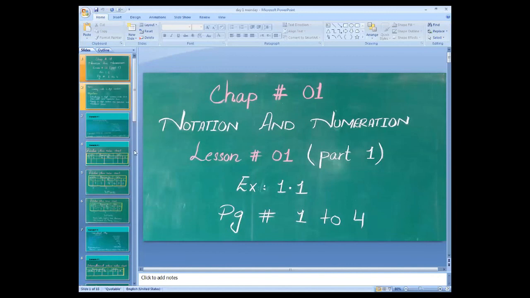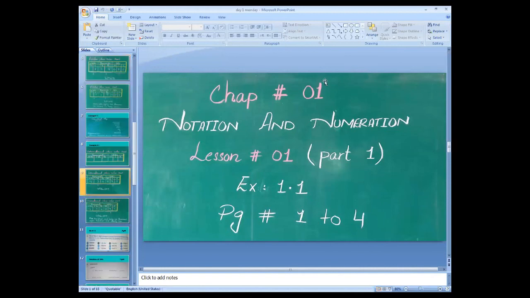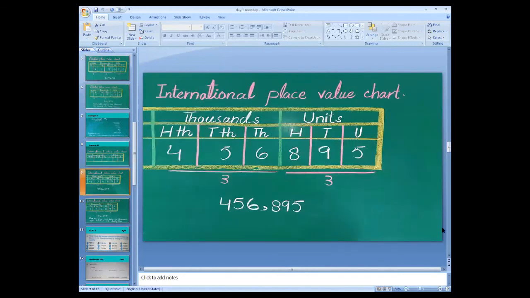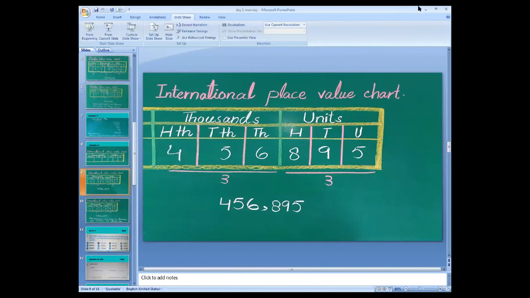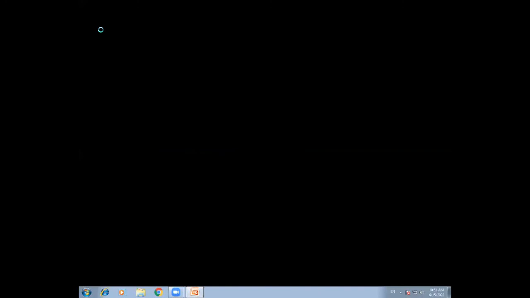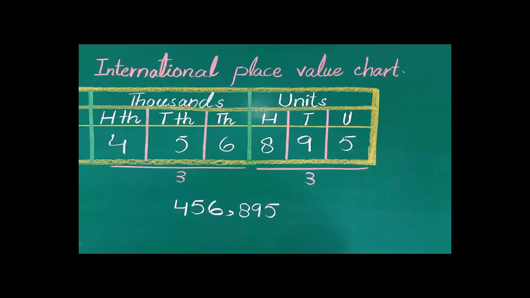You will also see the international place value chart on your screen. 1, 2, 3. Units consist of 3 places: units, tens, and hundreds. The first group is of 3. Then the other group, 1,000, 10,000, and 100,000. The 1,000 group also consists of 3 places. So what's the difference here? In Pakistani, the 6-digit number is called lakhs, but in the international place value chart, the 6-digit number is called 100,000. This is the difference between the Pakistani and international place value chart.